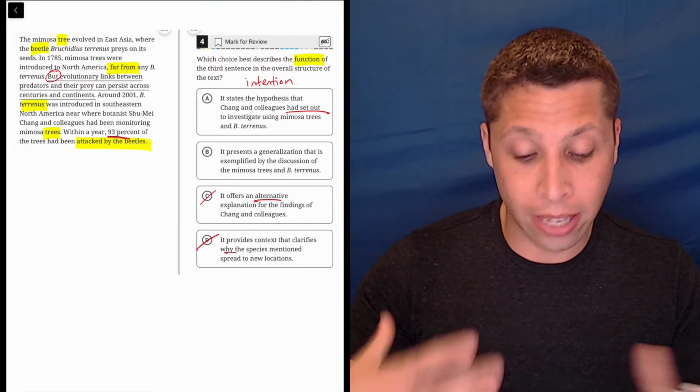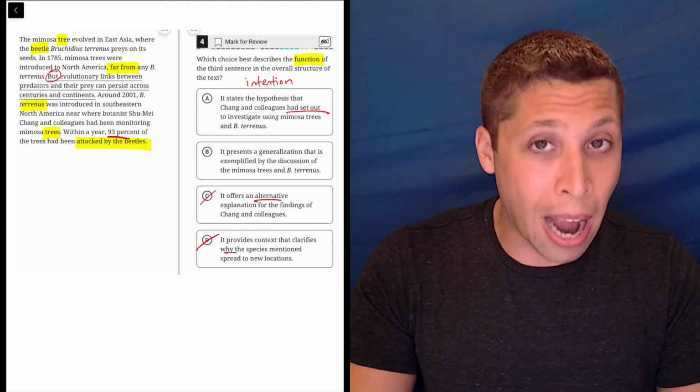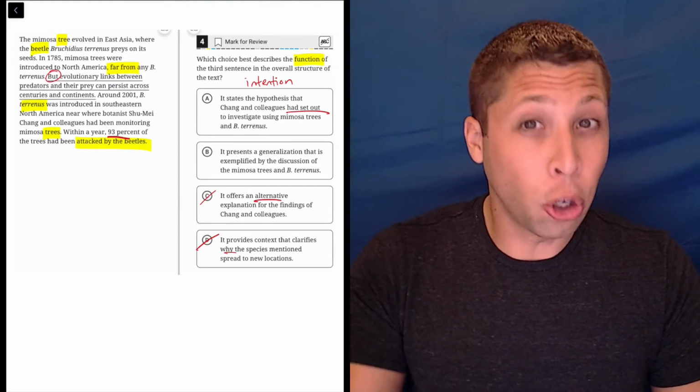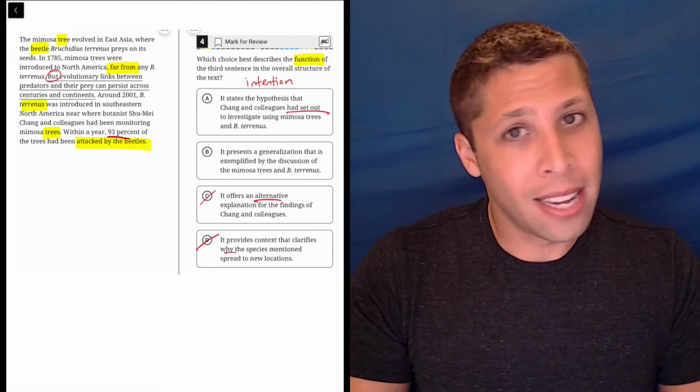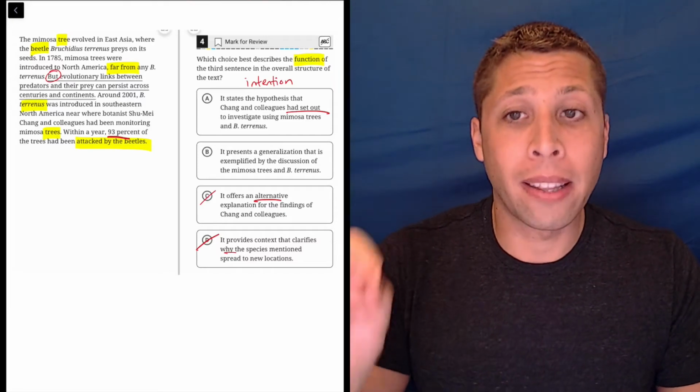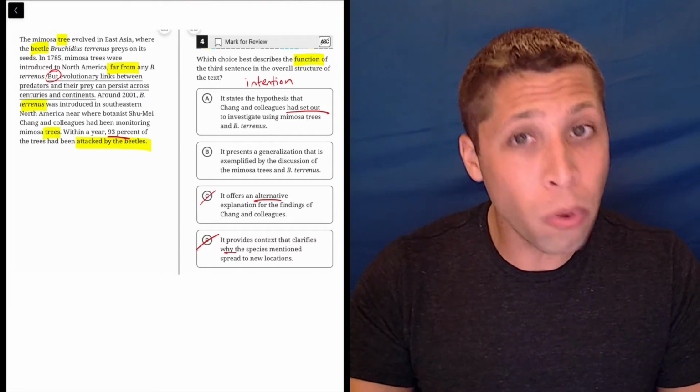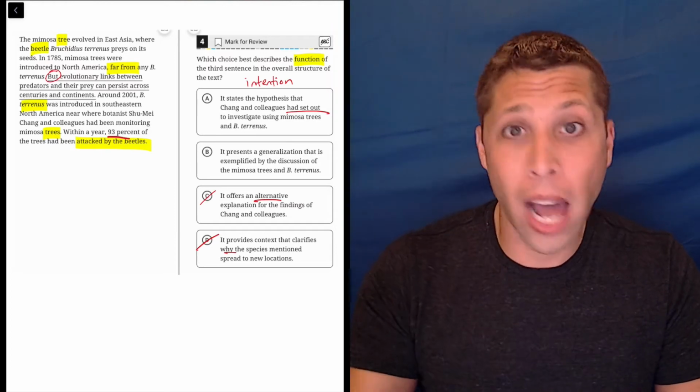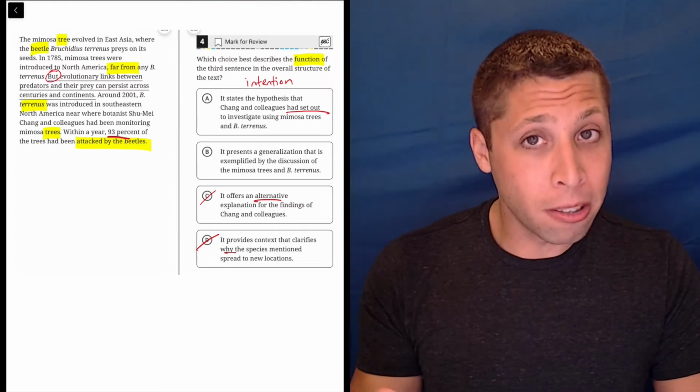This is just a general thing. It doesn't mention Chang at all. So this is a trap in my opinion. It feels like it could be right, but it's not. It's going too far. It's talking about the intention of these scientists. We don't know what was in their heads at the moment, so we're not allowed to make assumptions about that. Choice B is a little bit weaker.